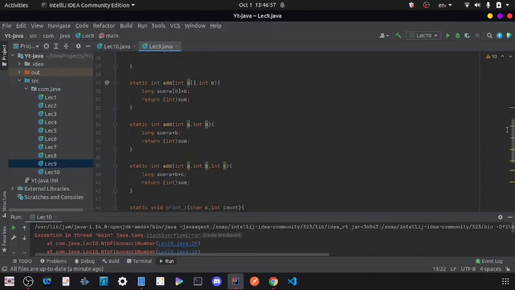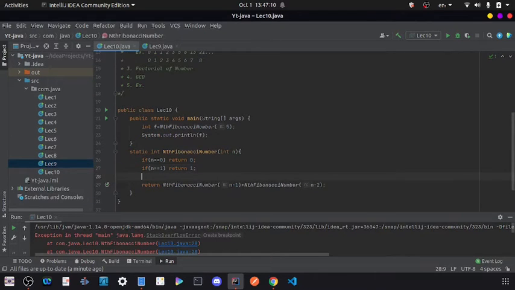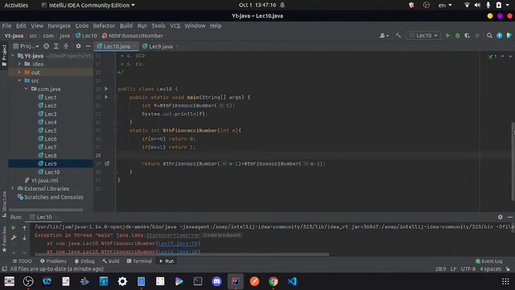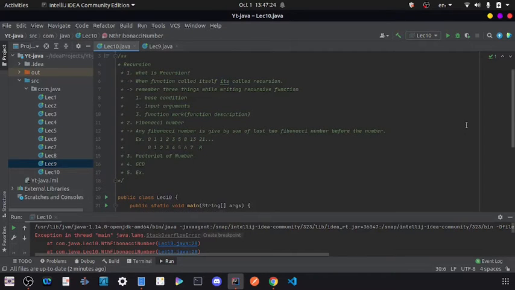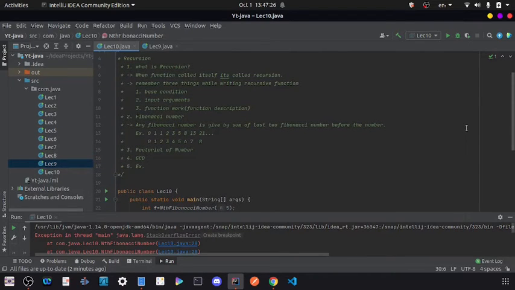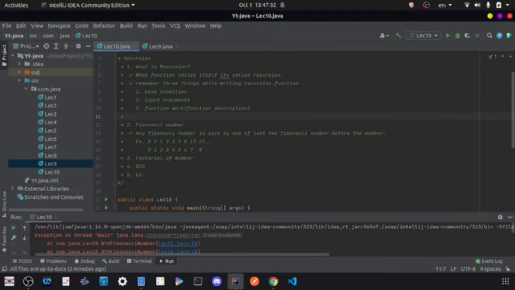Here you can see that I am doing that sum equal to a for 0 plus b, so it is called function description. Or we can see what our function will do. Some steps in the function which are done before the recursive call or after the recursive call are called function work. I hope I am able to convey the message, and then we are calling that function, and it's called recursion. I gave a huge amount of time for this Fibonacci number, because it is a very basic question and one of the most important questions for understanding recursion.